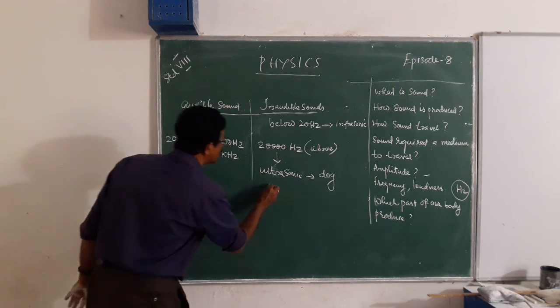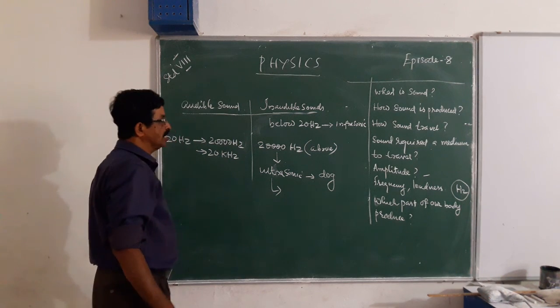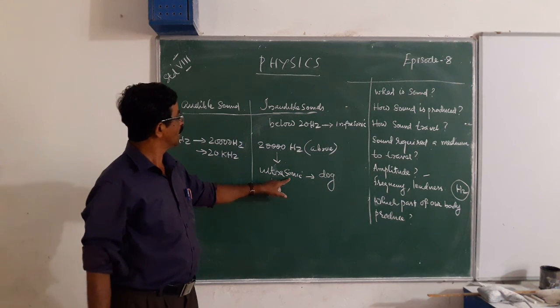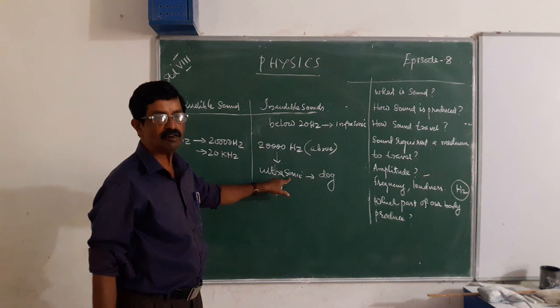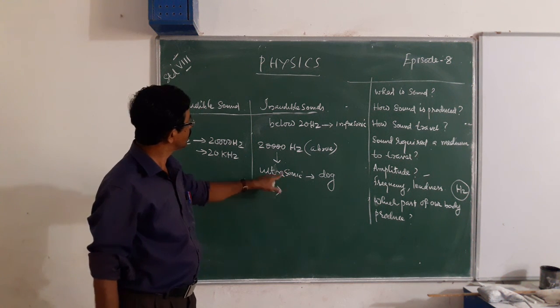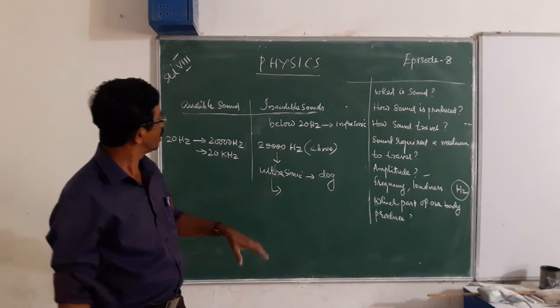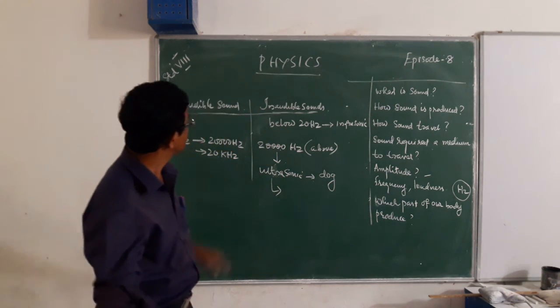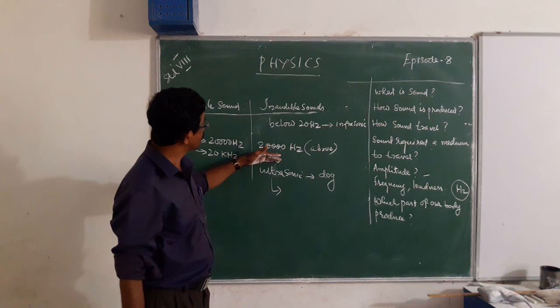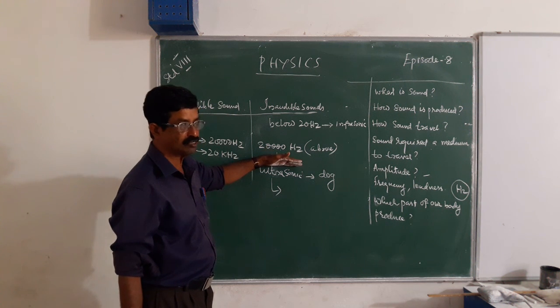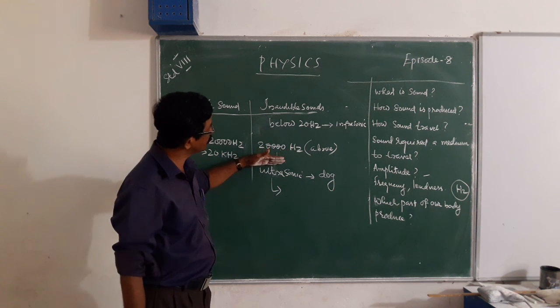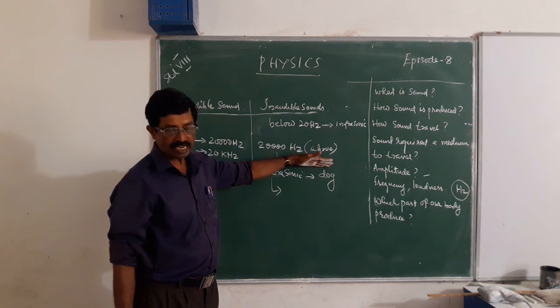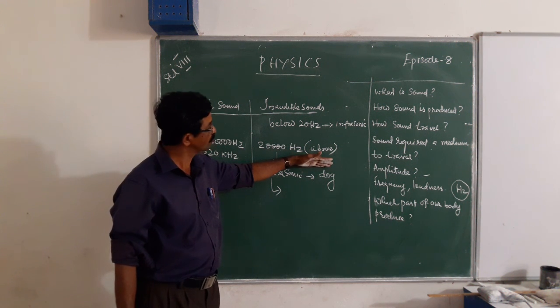Also, this ultrasonic sound is used in the detection and tracing of certain problems in our body. So there also we use ultrasonic sounds. That means ultrasonic sounds are used to train dogs, in which device?